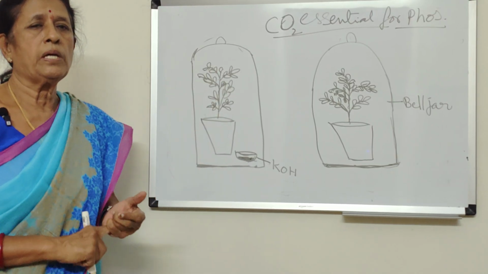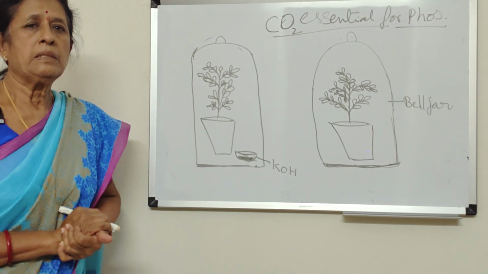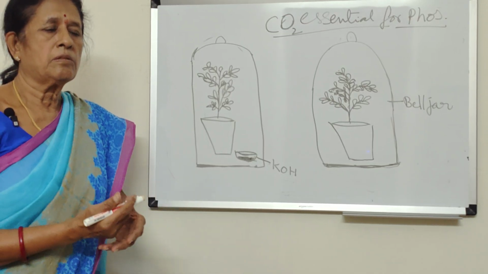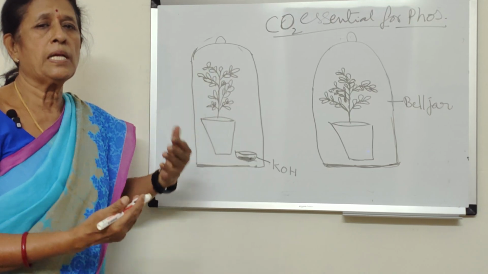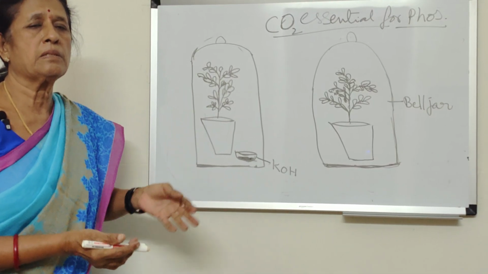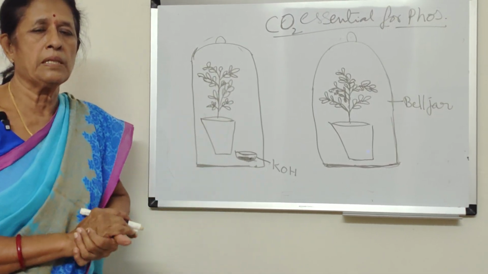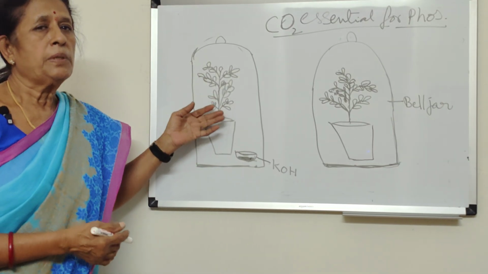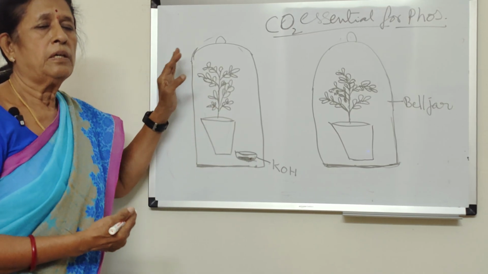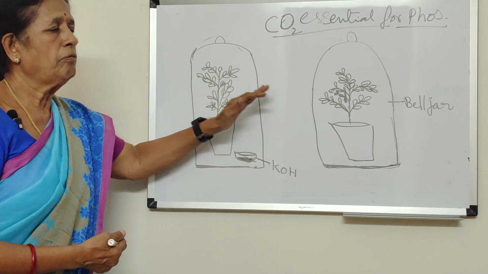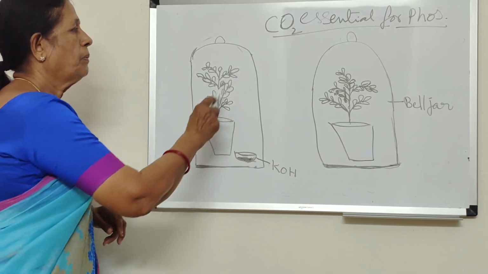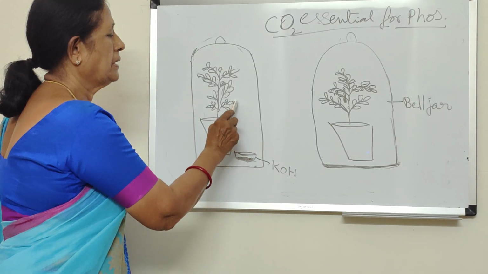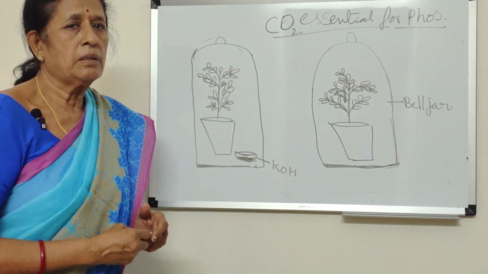So for this activity, what do we have to do? First, we keep the plants in a dark room. Why? To make the plants de-starched. They utilize all the starch present in them, because they are not able to synthesize food material in the dark room, as they are not getting sunlight. So they become free of starch, and then we conduct the experiment and prove that carbon dioxide is essential for photosynthesis. Without carbon dioxide, photosynthesis will not take place.